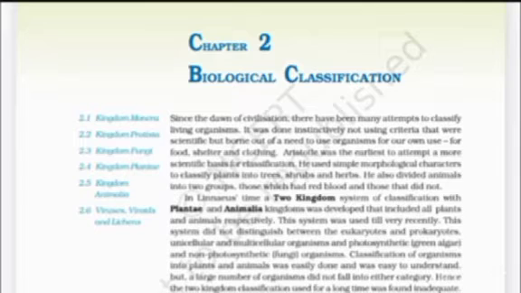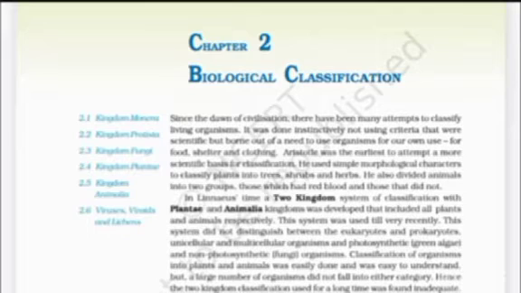In Linnaeus' time, a two-kingdom classification system with Plantae and Animalia kingdoms was developed that included all plants and animals respectively. This system did not distinguish between the eukaryotes and prokaryotes, unicellular and multicellular organisms, and photosynthetic (that is, green algae) and non-photosynthetic (that is, fungi) organisms.